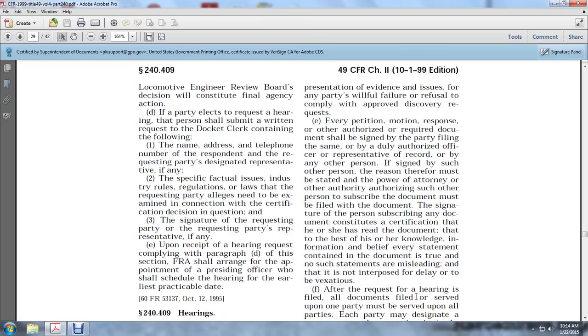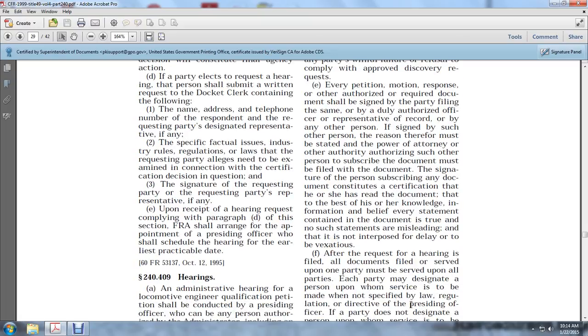After the request for hearing is filed, all documents filed and served upon one party must be served upon all parties. Each party may designate a person upon whom service is to be made, as specified by law, regulations, or directive of the presiding officer.